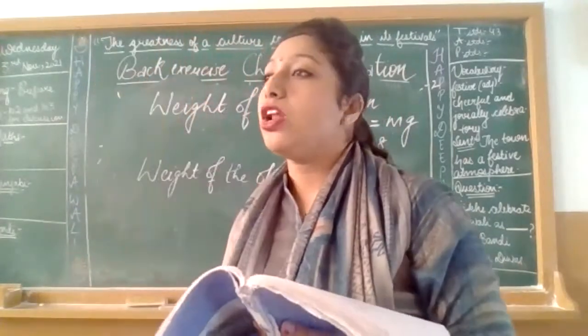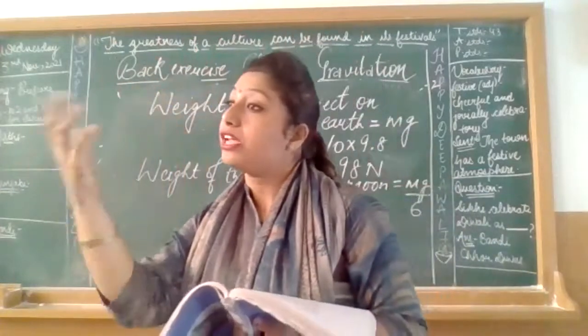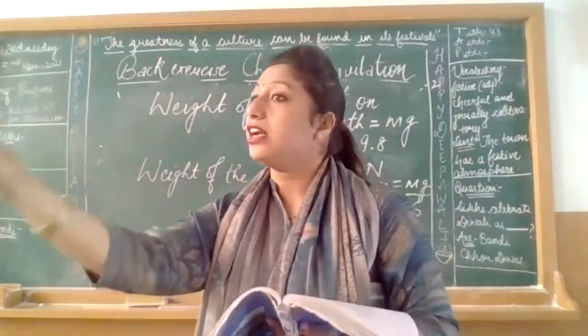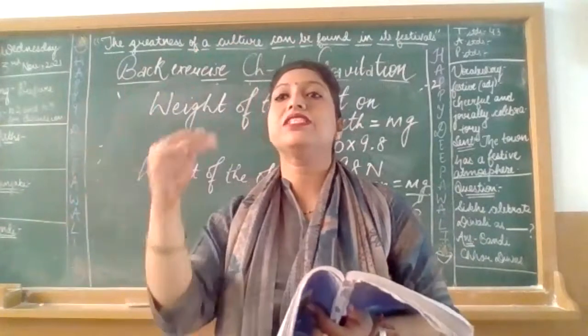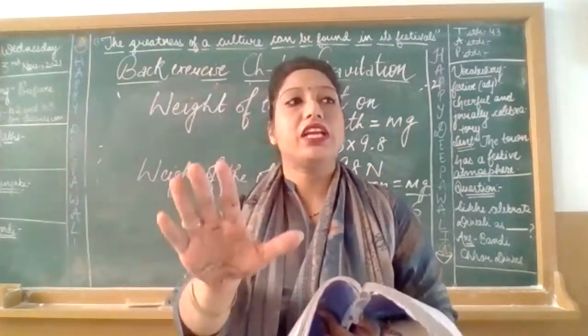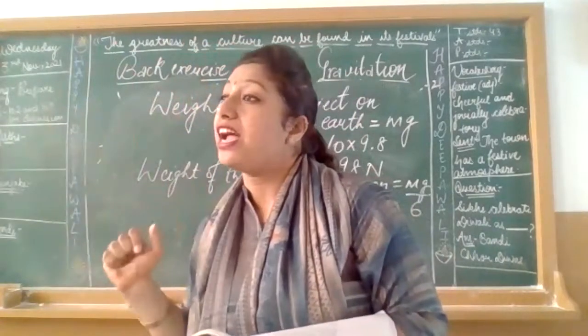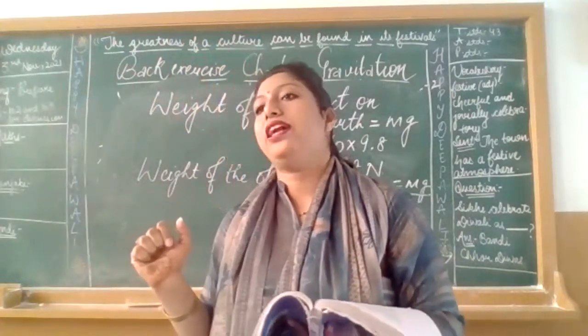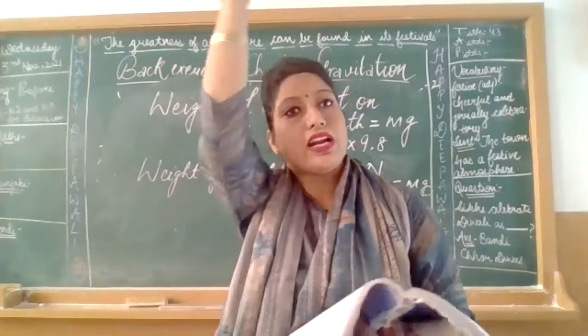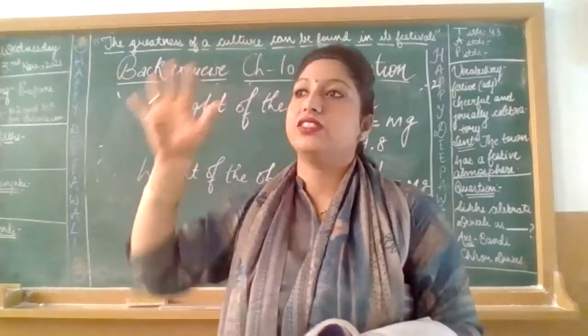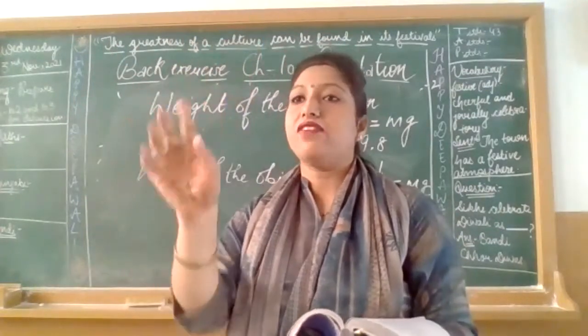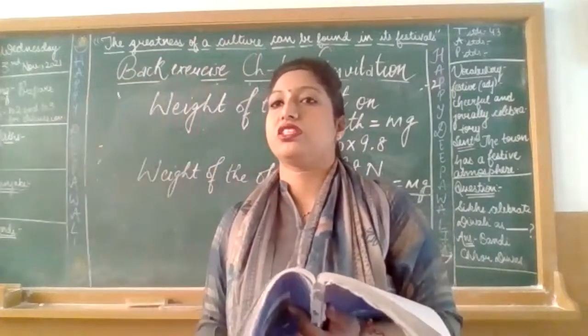When we throw a ball upward, what are we giving it? We are giving it initial velocity. So initial velocity will be 49 meter per second. And what will be the value of final velocity? 0. Well done. When it is thrown upward, the final velocity becomes 0. So that means we have the initial velocity and final velocity with us.